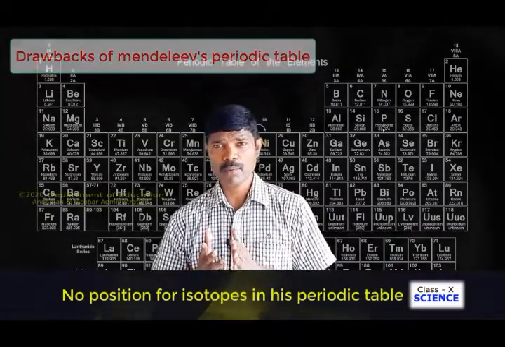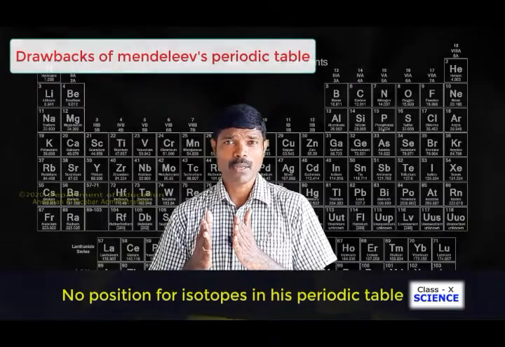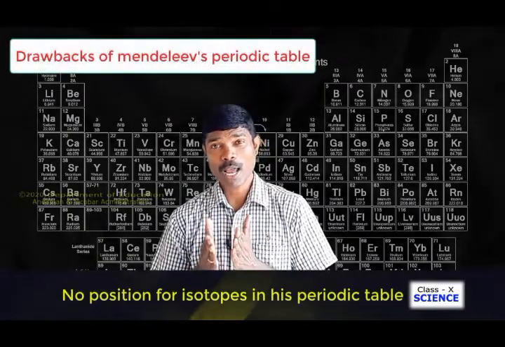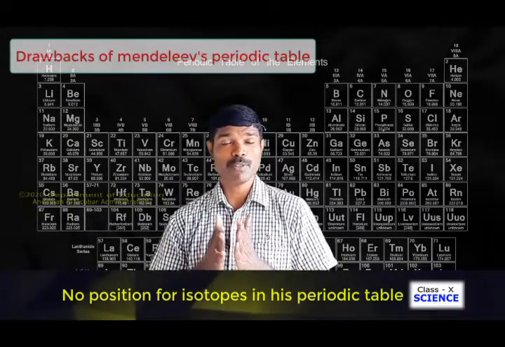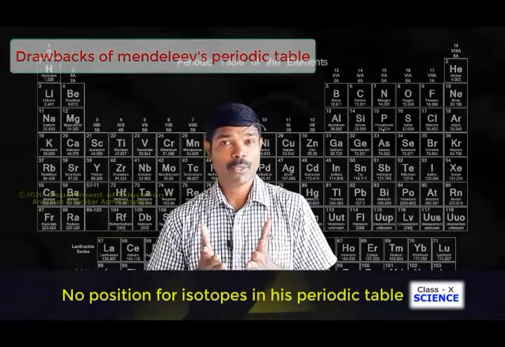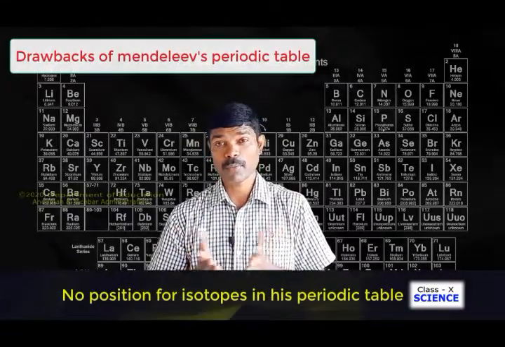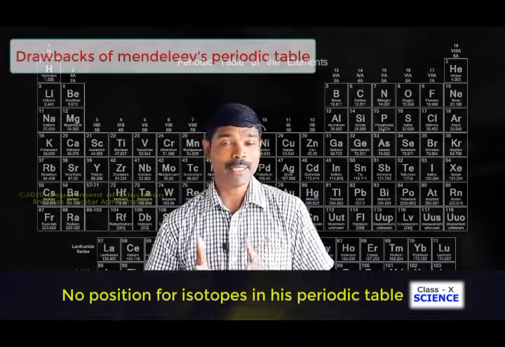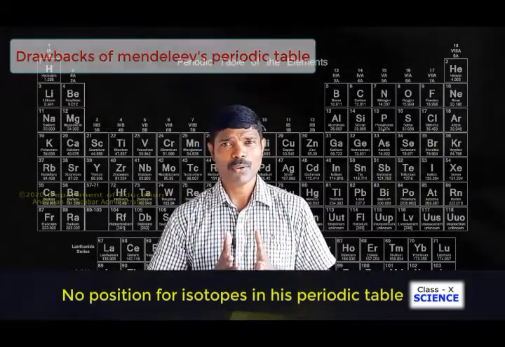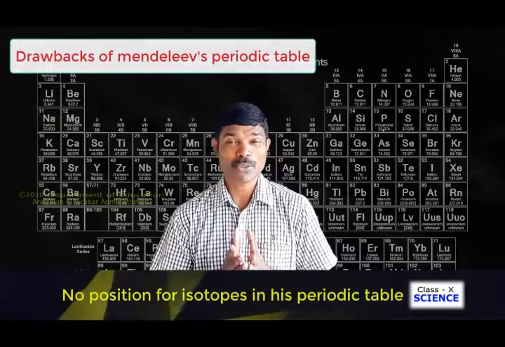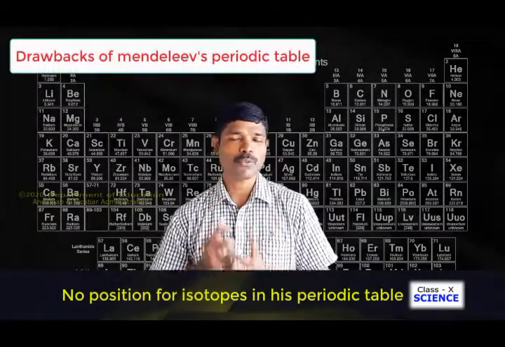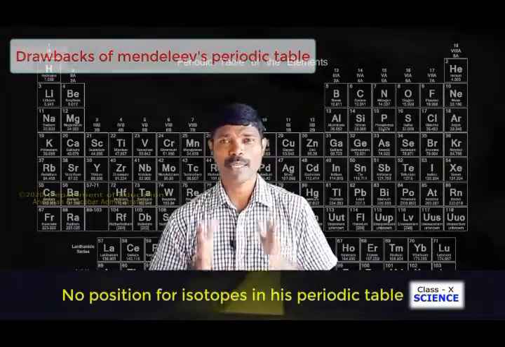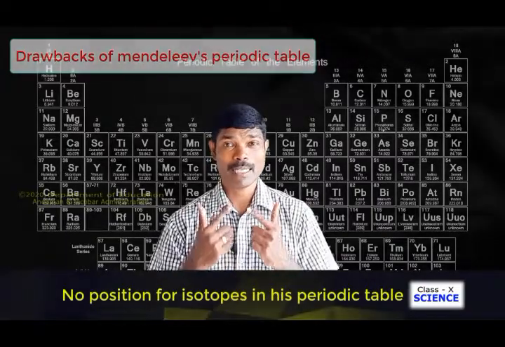If you see two elements, there will be much difference in atomic masses, and there can be more than two elements between them, right? It was found that isotopic forms of carbon, chlorine, nitrogen and hydrogen also existed in nature, but he could not find a place to adjust the isotopes of elements.